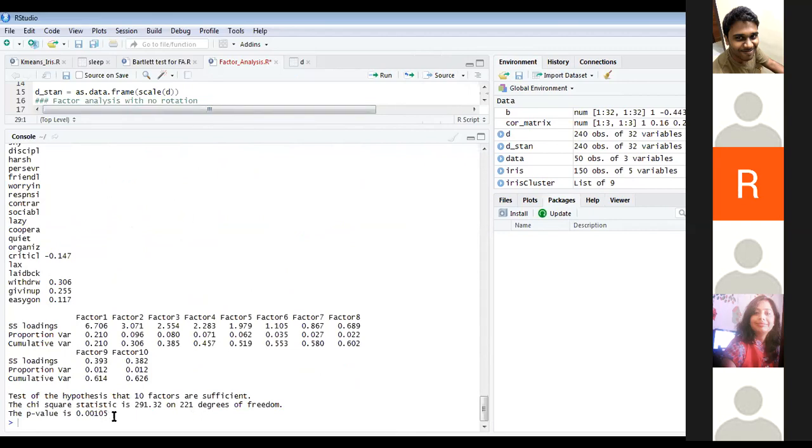We also did hypothesis testing to check whether 10 factors is sufficient for this type of data. It says your p-value is very much less than your level of significance, so it is sufficient.